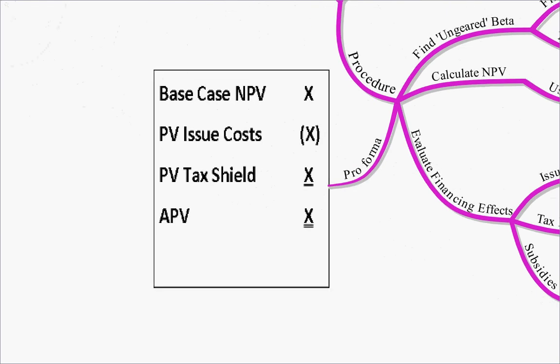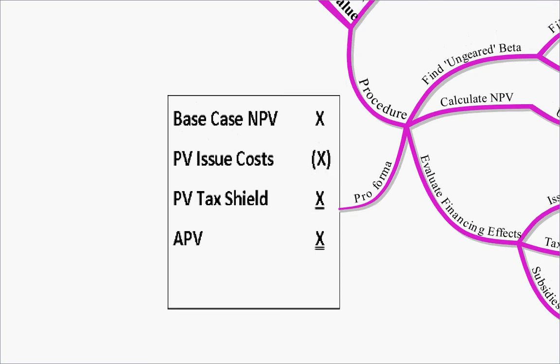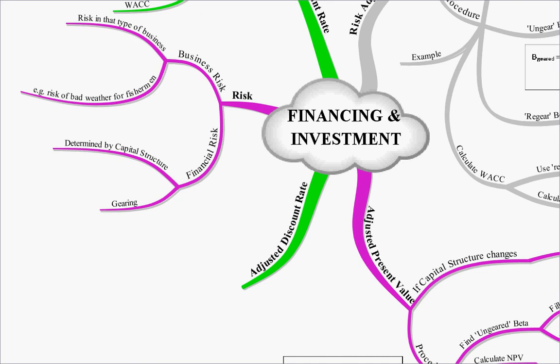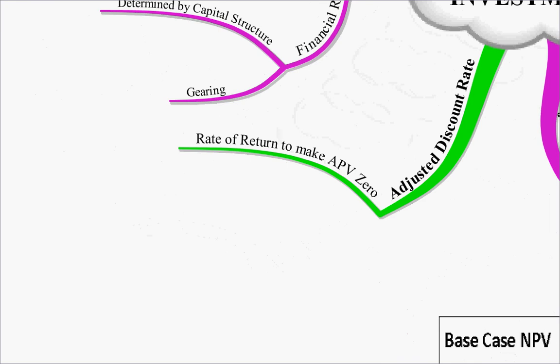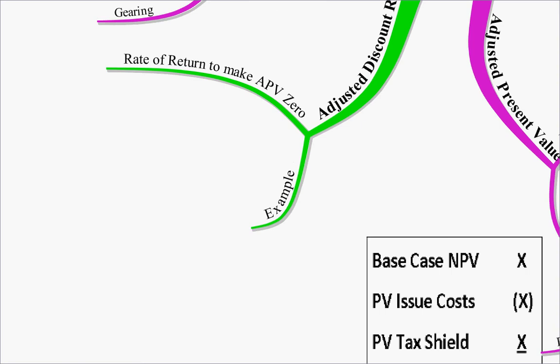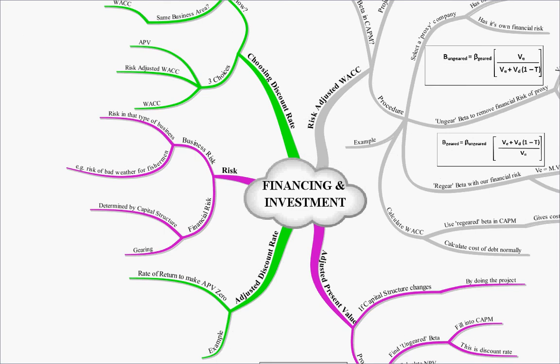And our pro forma for calculating the APV is our base case NPV using the ungeared beta. The present value of the issue costs then needs to be subtracted. We add on the present value of the tax shield, and that gets us our adjusted present value. That takes us on then to the adjusted discount rate. If we see this in the question, this is the rate of return to make the APV 0, and we did the example of that in class, so look at your notes to remind yourself. So that was our lecture on finance and investment.